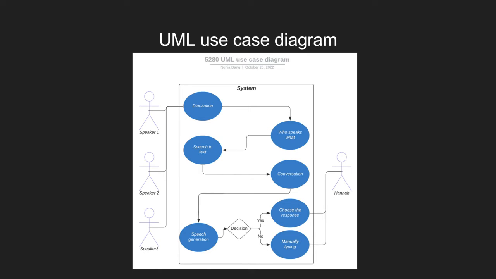So we grab those chunks of time and transcribe them. Then we provide that as a conversation for the system, and using that conversation object, the system can use the 3 models made in the previous project to create options for Hannah to choose from to speak, or she can manually type.